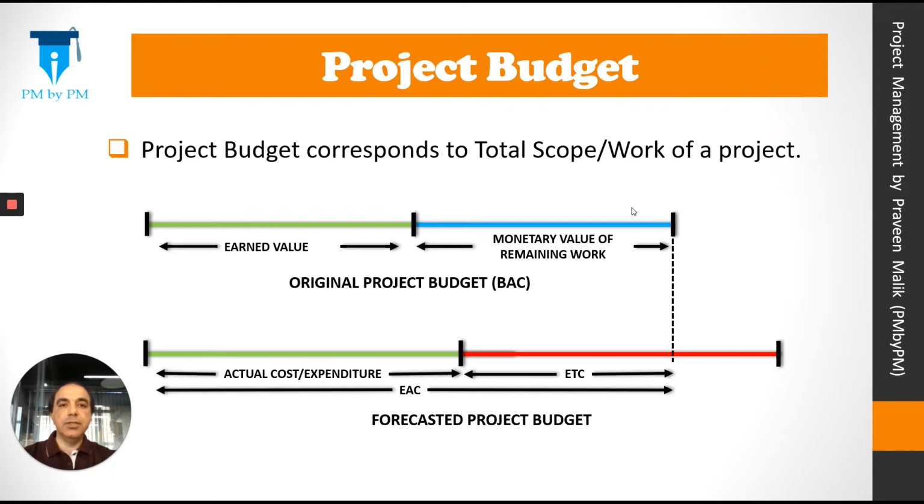Let's revisit the project budget again. Now, if our project progress is not good, our EAC would be more than BAC. But the management wants to complete the project in the original budget, which is BAC. Now, how to do it? Obviously, you will have to increase your project cost efficiency. That is the efficiency of remaining work or the work to be completed in future.